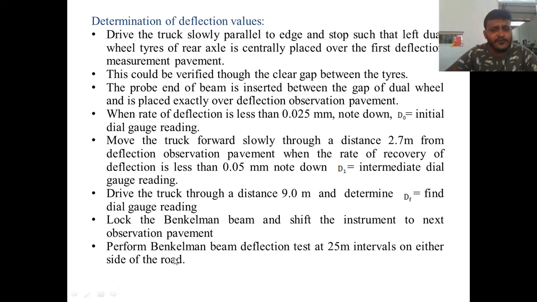Then perform the Benkelman beam deflection test at 25 intervals on either side of the road. Usually if it is a single lane pavement, the readings are taken on one side of the road. If it is a two lane pavement, alternatively on either side of the pavement. For example, if you take the first measurement here, the second measurement will be taken somewhere here, in a staggered manner. Okay, so that is how you are going to collect the data of the Benkelman beam deflection method.